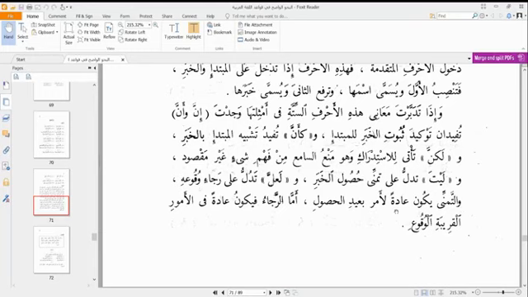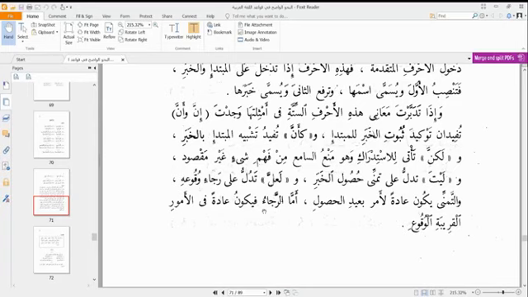That is tamanni. We use tamanni when we are talking about something whose occurrence we hope for, but it is far; it will be very difficult for it to happen. The likelihood that it will happen is low. That is tamanni. And what do we use for tamanni? We use laita. While amma raja'u fayakunu adatan fi umuri al-qaribati wuku'i.